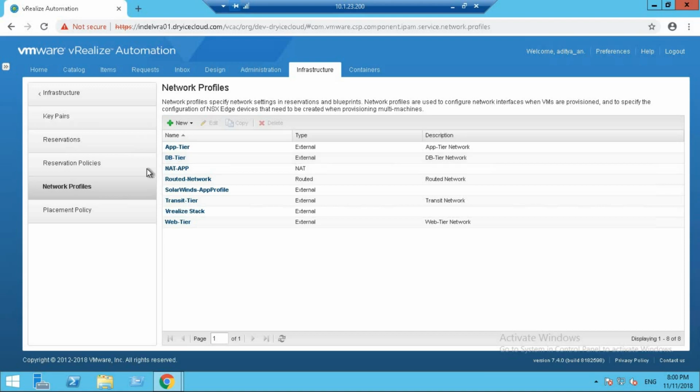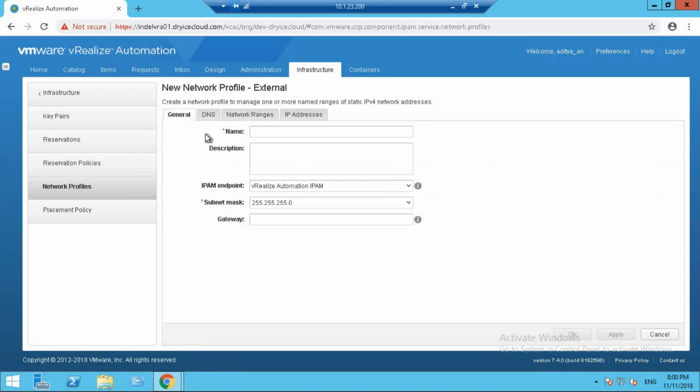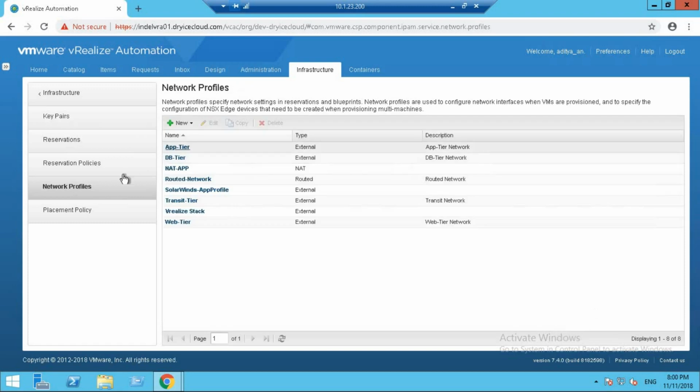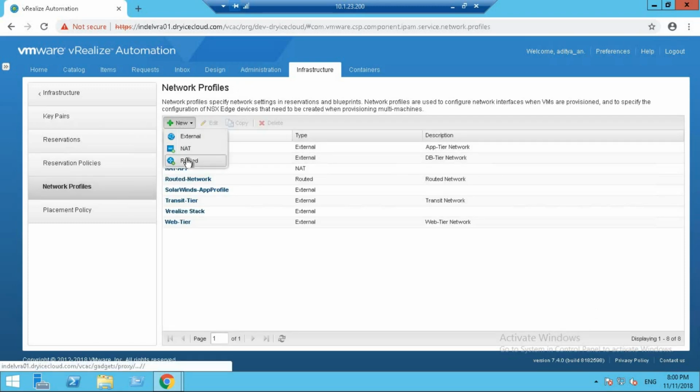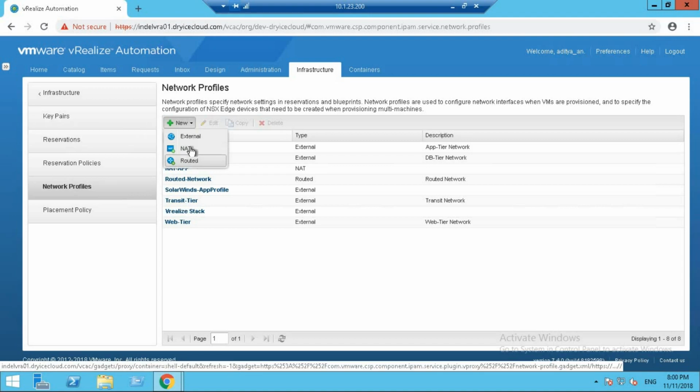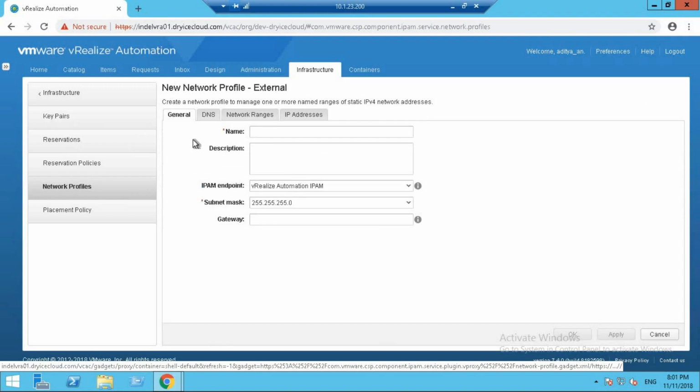So let's get on with creating a network profile, and I think that is how it's going to make your understanding a bit more clear. Sorry, I went a bit too fast there. Click on the network profiles, get to new. There are multiple types of network profiles that you can create. We are not going to discuss NAT and routed, but what we are concerned about here is an external type of network profile. We're just going to keep it to the basics right now. If we do get time, we will discuss NAT and routed profiles in later tutorials. You're not going to need them right now. So just click on external.